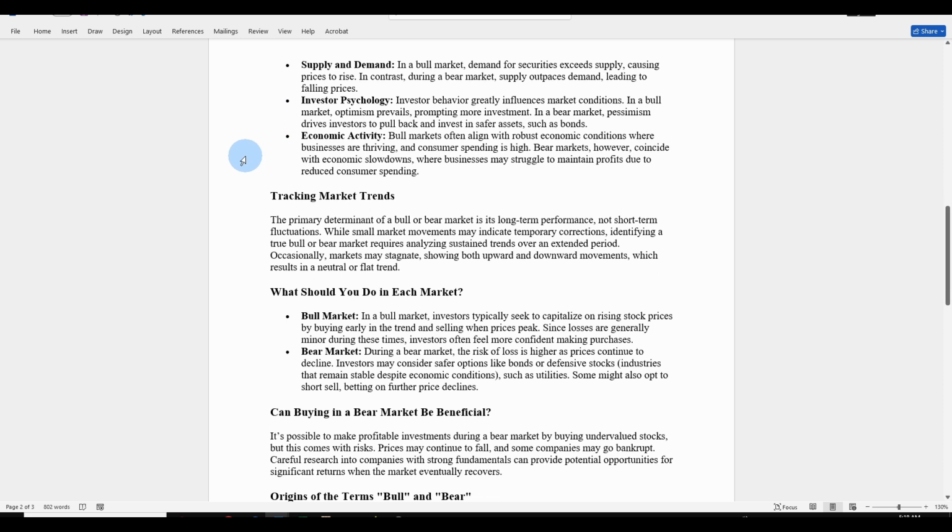Economic activity: bull markets often align with robust economic conditions where businesses are thriving and consumer spending is high. Bear markets, however, coincide with economic slowdowns where businesses may struggle to maintain profits due to reduced consumer spending.